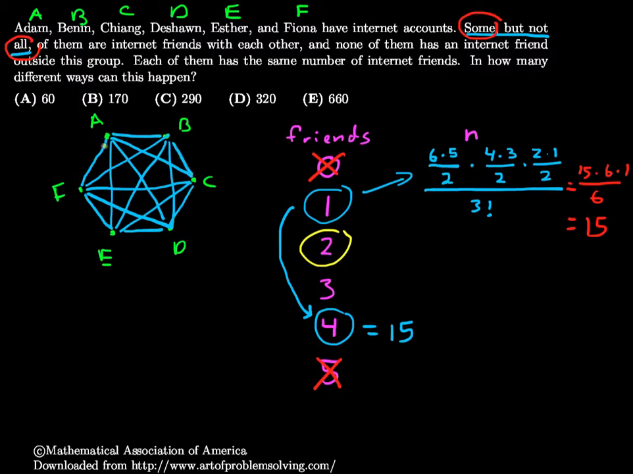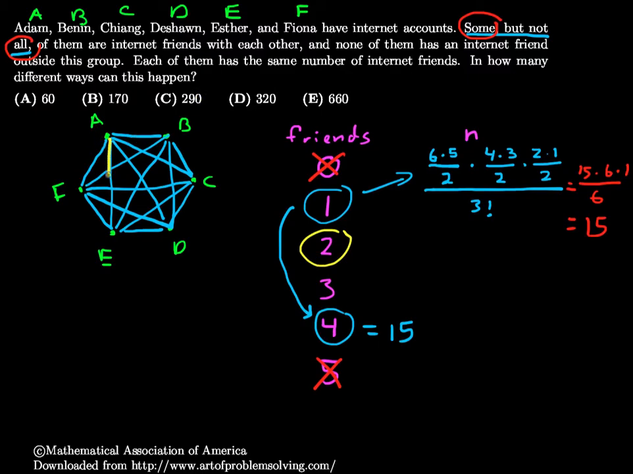But I cannot just have a pair, obviously. I cannot have a group of 4, because then what's going to happen here? I can't connect them up. That would be too many friends, and these don't have the right number, and for the same reason I can't have a group of 5.